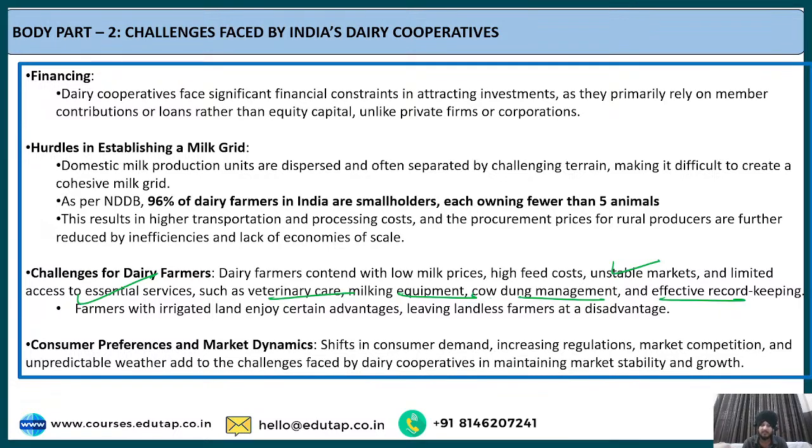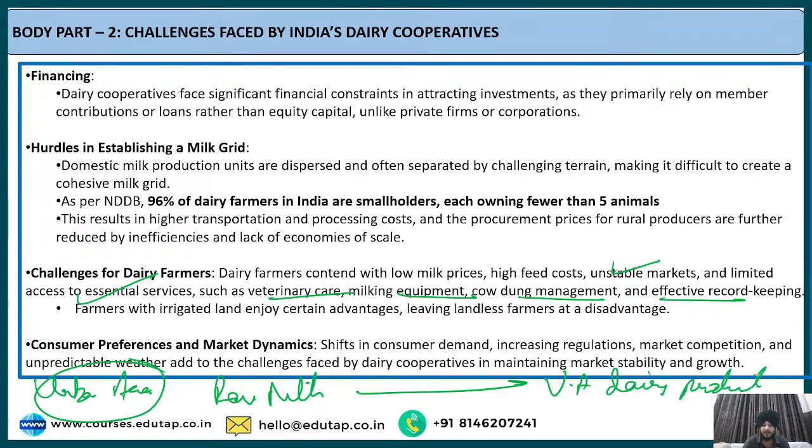If you talk about overall dairy consumer demand, and very specifically the urban areas, the demand is shifting from raw milk to value added dairy products. For example, cheese, yogurt, flavored milk, all such things.